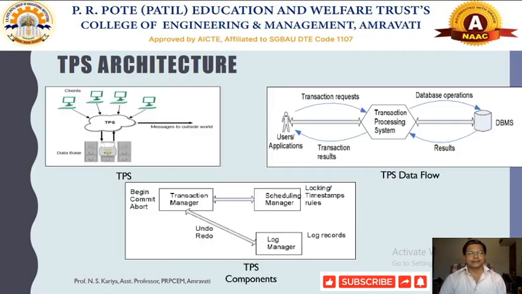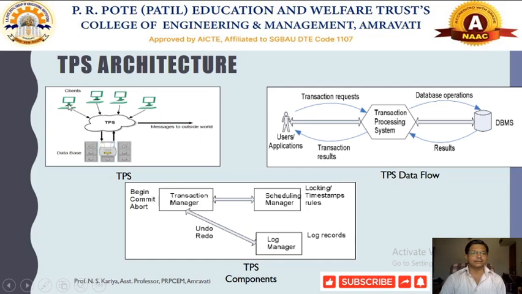Let us see an example of TPS architecture. Generally we find that there is a main database, called the master database, where all this information is stored. This is the TPS system, which is connected with different clients, so some client-server operations are there.